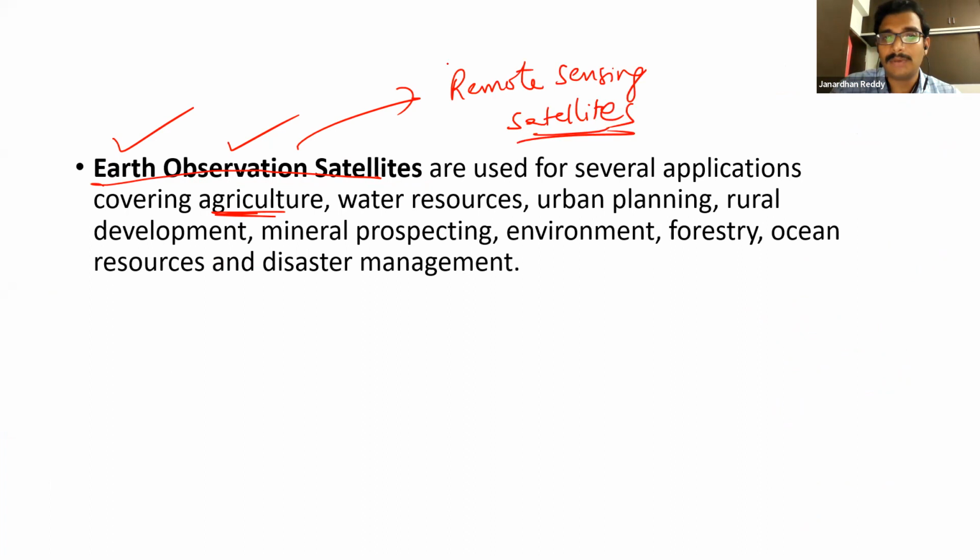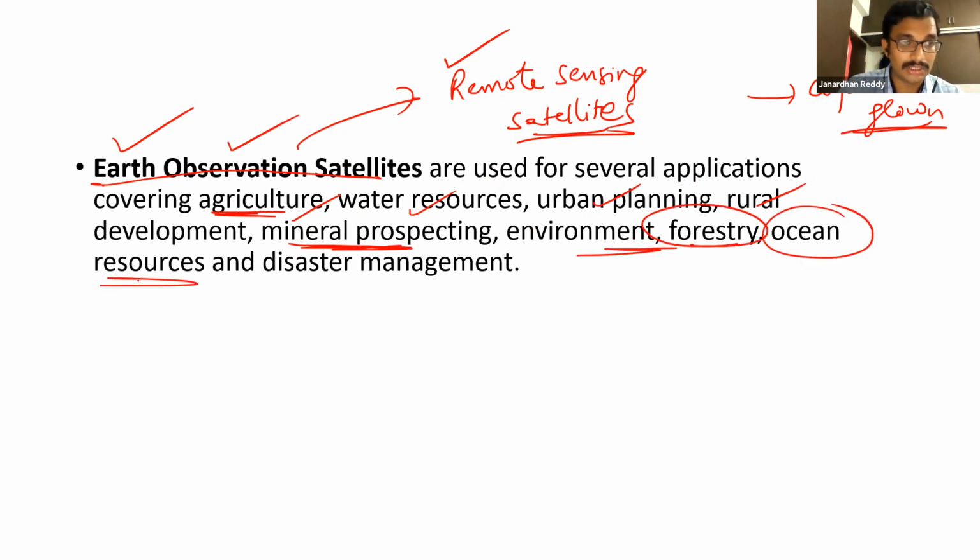It is used for knowing agriculture, which crops are grown in which districts, cropping pattern, water resources, urban planning, roads, rural development, mineral resources, natural resources, ocean resources, disaster management. One or two may be common, but for the majority of the applications, you see there is a difference. What is the difference? That is important.